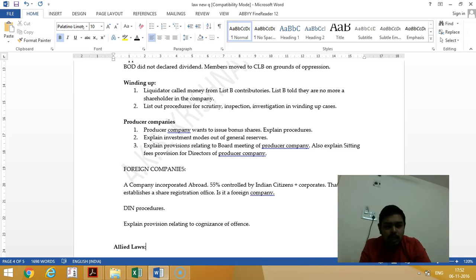Then explain investment modes from general reserve. From the general reserve, they can invest in fixed deposits. They can invest in public financial institutions, multi-state cooperative societies, etc. If they want to invest in a producer company also, they can invest. If they want to invest in any other company, 30% of paid up capital and free reserve they can invest, by passing a special resolution. Then explain provisions relating to board meeting of the producer company.